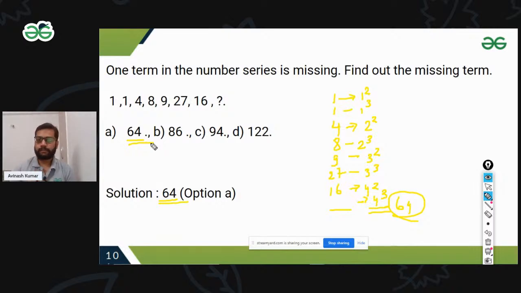Sometimes they give you such kind of question: 1 1 1, 2 4 8, 3 9 27, and we have to find out the missing term. So through this it's 1 square 1 cube, 2 square 2 cube, 3 square 3 cube. In the next, it's 4 square and 4 cube. It's like this.